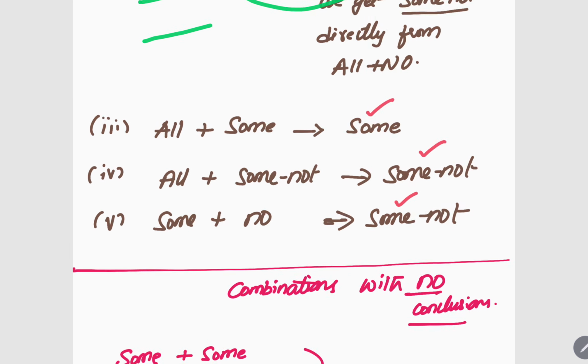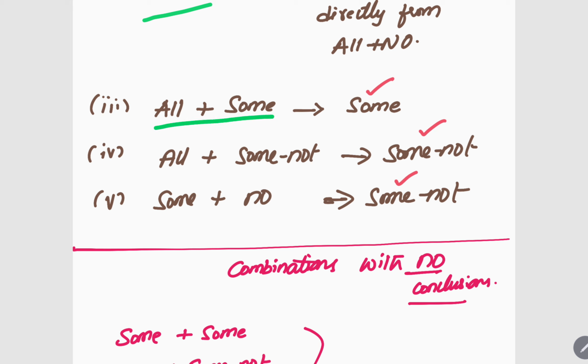That's it. Next, all plus some is there. First sentence, all cats are dogs. Second sentence, some dogs are bats. So in the conclusion, if at all you get one, you have to have some. If there is some in the question, you have to have some in the conclusion also. There is no doubt. So you can eliminate the other options which are not with some. Got it? So this is one trick.